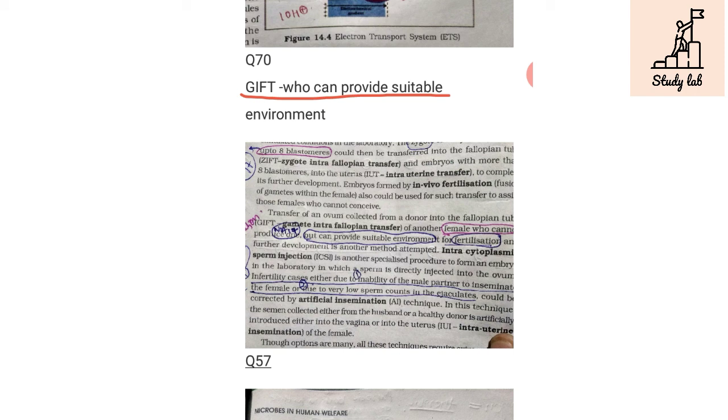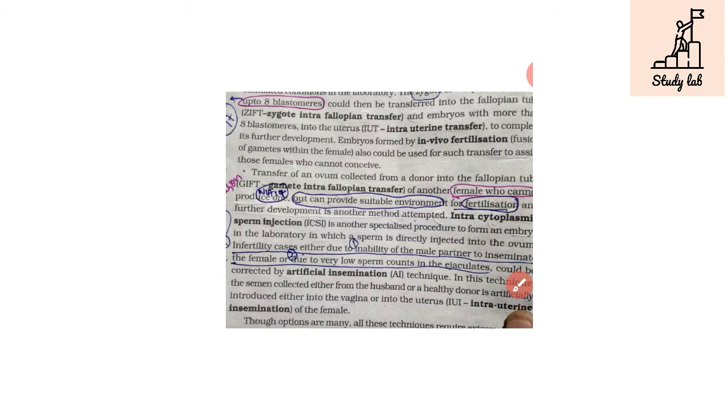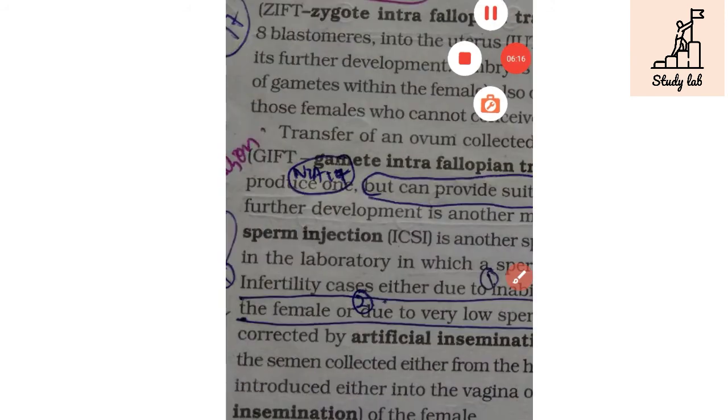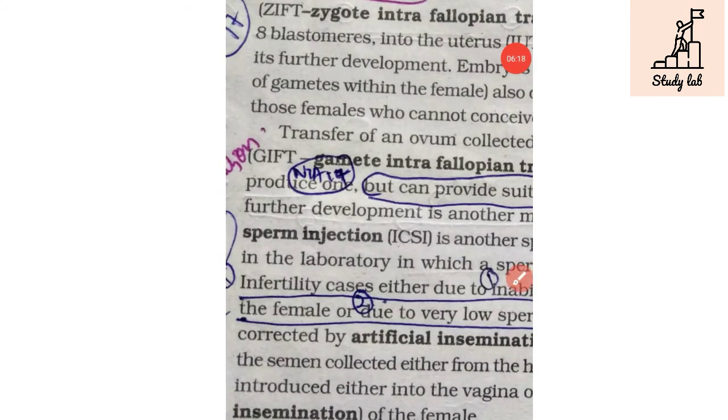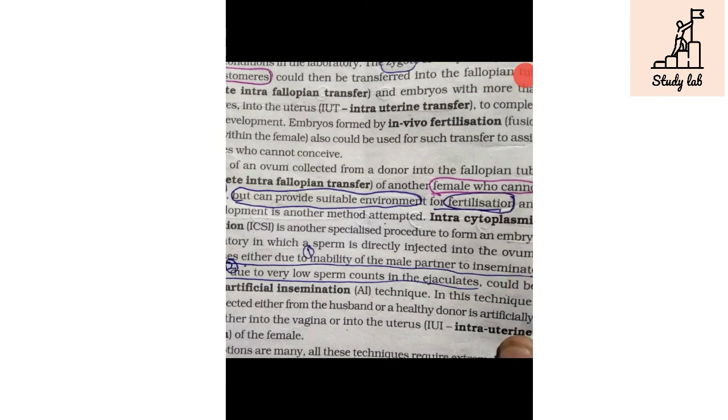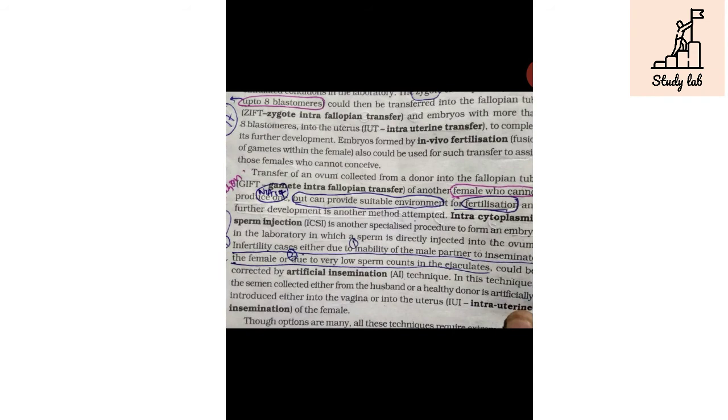Gamete intrafallopian transfer is done in those females which can provide a suitable environment. See, it is from this line that we get gamete intrafallopian transfer, that is GIFT.